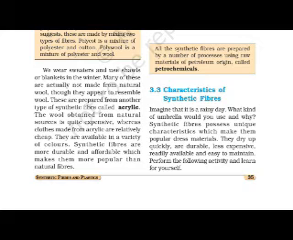Synthetic fibers possess unique characteristics which make them popular dress materials. They dry up quickly, are durable, less expensive, readily available, and easy to maintain. And to understand, we are going to see the activity on the next page. Okay, but before that, they have told here.